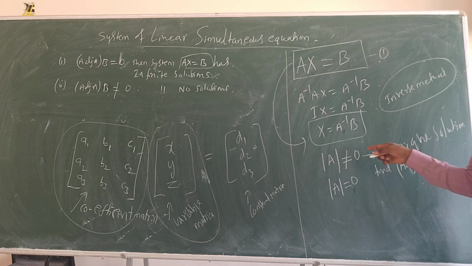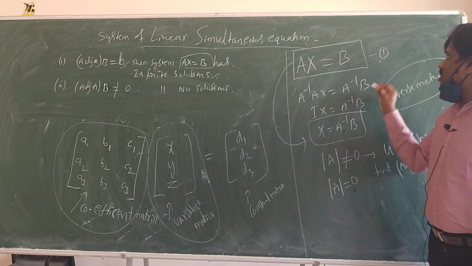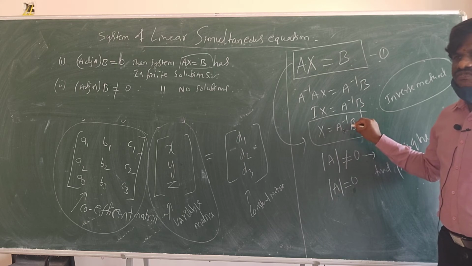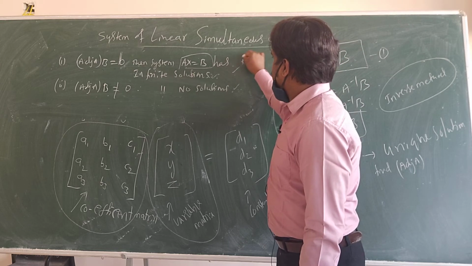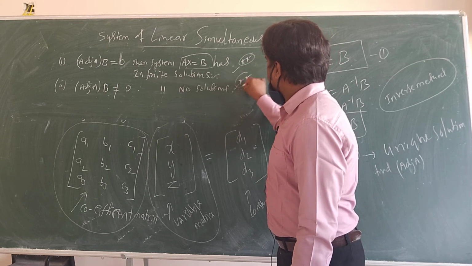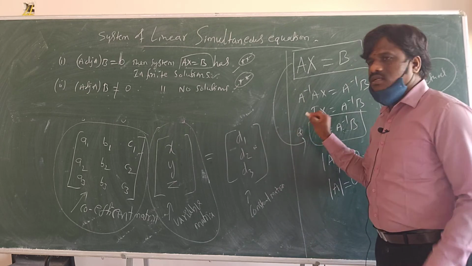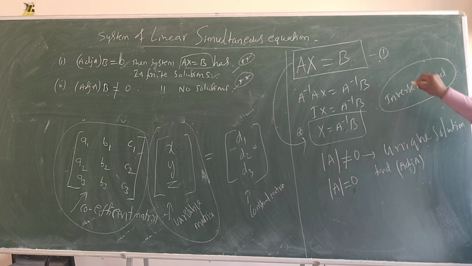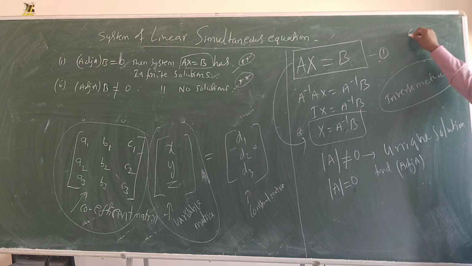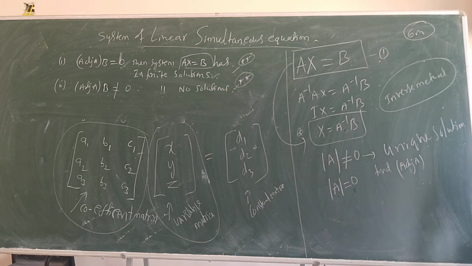And if you use this, one more thing I am telling, listen to me. This is called the inverse method. When you use the cofactors to find A inverse, you can find no solution, infinite solution, and unique solution. Unique solution is the most important one. For JEE they won't ask much, but this unique solution related question is a 6 marks question guaranteed for class 12th.